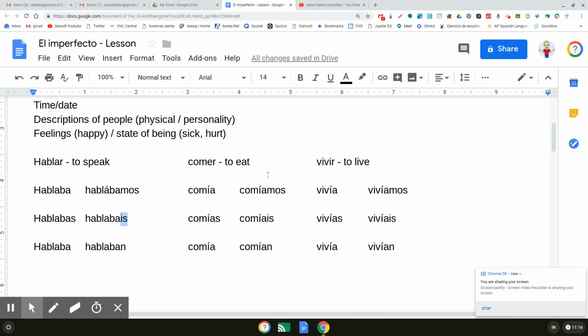Let's go to comer. So comer is comía, comías, comía, comíamos, comíais, y comían. The same kind of thing as far as the yo form is the same as the he, she form. You'll notice that the endings follow the pattern that we use over here: add the s, drop the s, add the n, add the mos, add the is. That works the same for the ER verbs. And if you haven't noticed already, IR verbs are exactly the same, the conjugations in the imperfect, as the ER verbs. So really, if you know your ER verbs, you know all of the IR verbs, with the exception of the 3 irregulars that I'm going to show you right now.